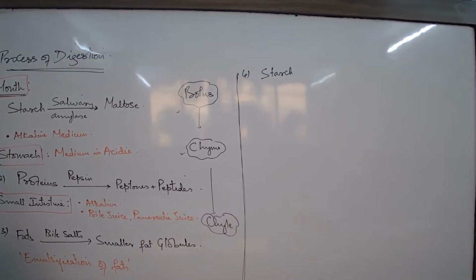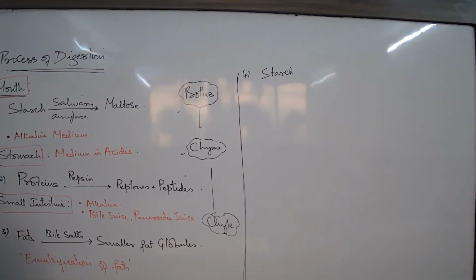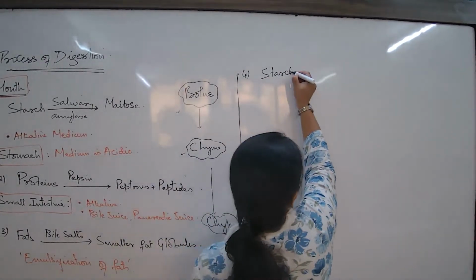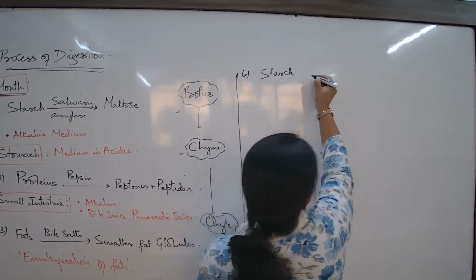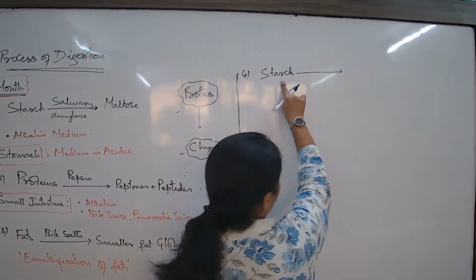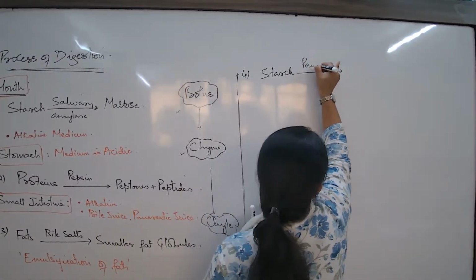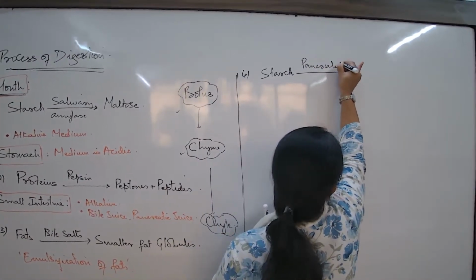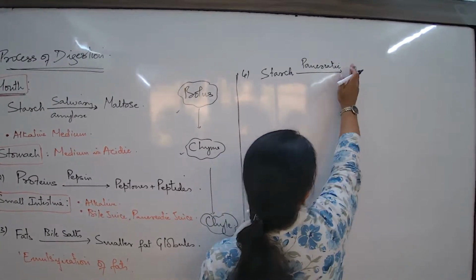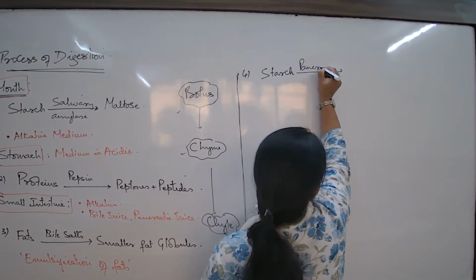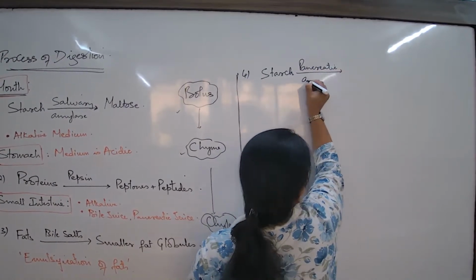But can the starch be digested by the salivary amylase now? No, there is no salivary amylase. Then how would the starch get broken down? The pancreatic amylase does the same job, because starch is a major component in our food. I am now talking about the small intestine. Starch in the duodenum will be broken down by the pancreatic amylase, and the product will remain the same. Product will be what?